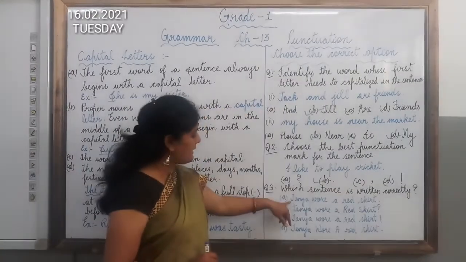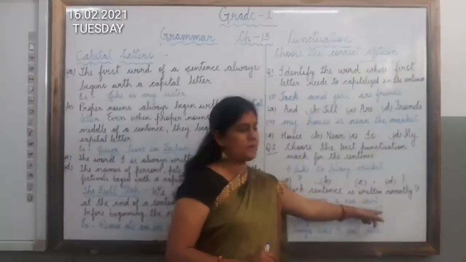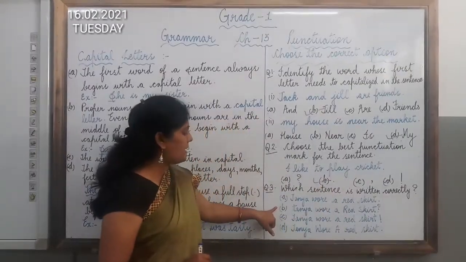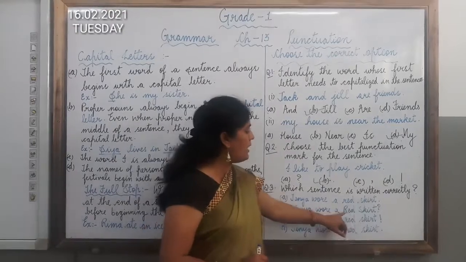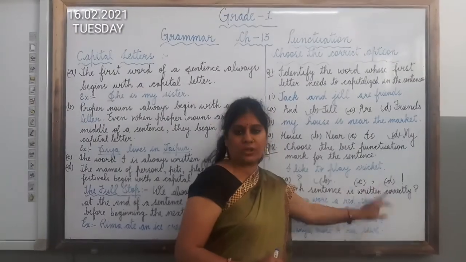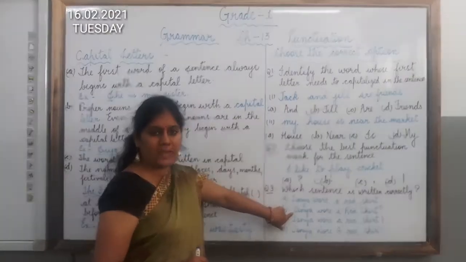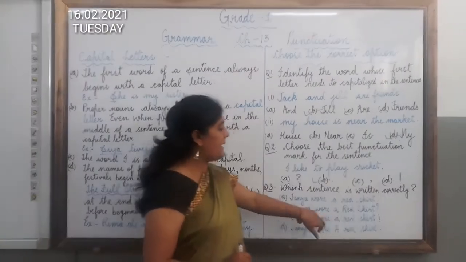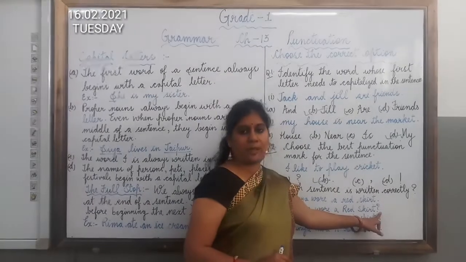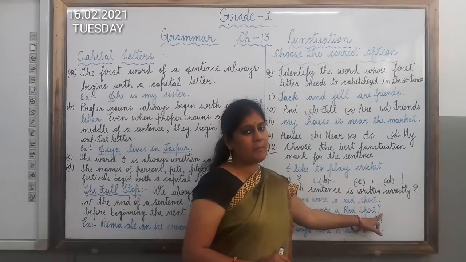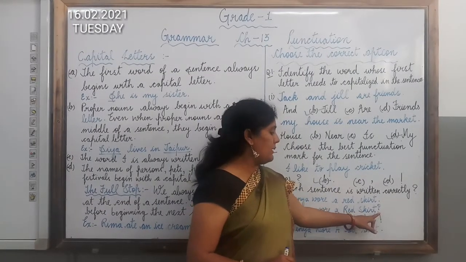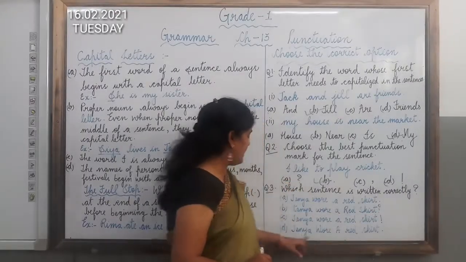Now here the first letter is capital and at the end full stop is there. Option number B is Tanya wore a red skirt, then question mark. So it is not the correct one because at the end you can see there is a question mark. So it is not a question, it is a simple statement. So this sentence is not correct.